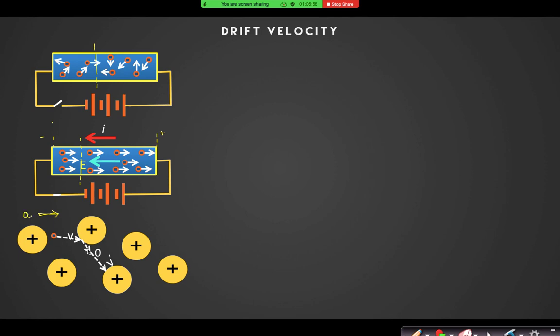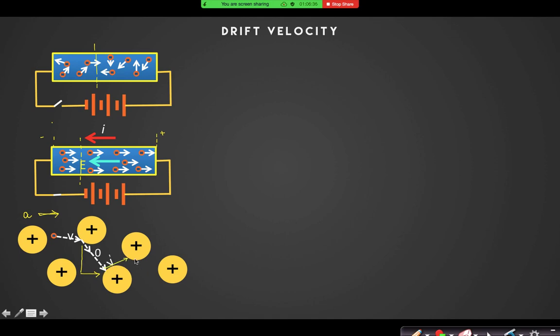After collision, the theory says that electrons can move in any arbitrary direction. But even if the electrons can move in any arbitrary direction, finally, in which direction will it try to move? In the direction of acceleration? Yes. So you can see that after collision the electrons have changed direction, but the final displacement will again be along the direction of the acceleration, right? So again it will collide with the lattice and move in this direction.